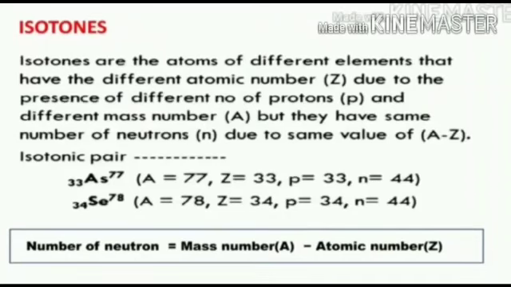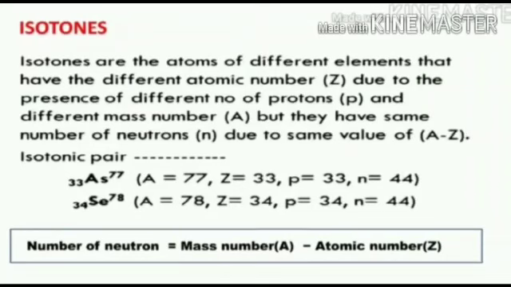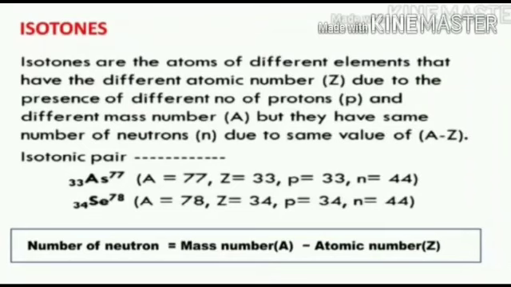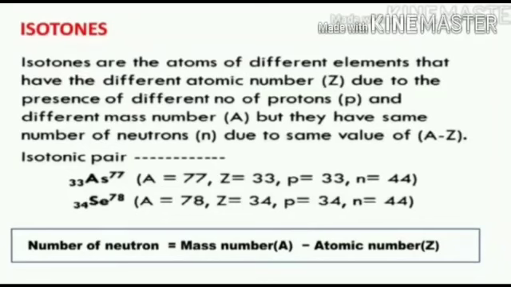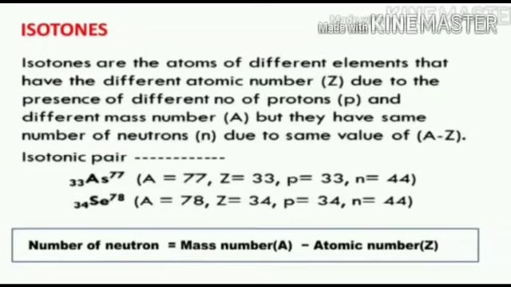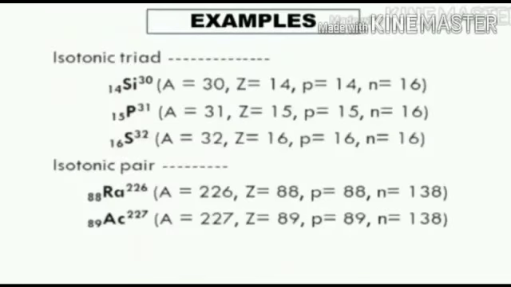See the isotonic pair. The atomic number of arsenic is 33. The atomic number of selenium is 34. The mass number of arsenic is 77. The mass number of selenium is 78. The atomic numbers of arsenic and selenium are different, and the mass numbers are also different. But both have the same number of neutrons in the nucleus. Both have 44 neutrons in their nucleus. So, they are isotones.